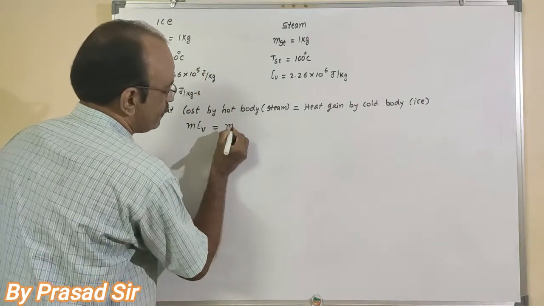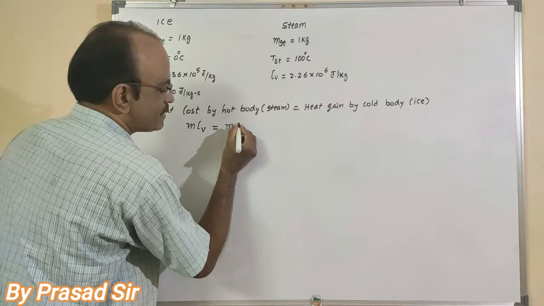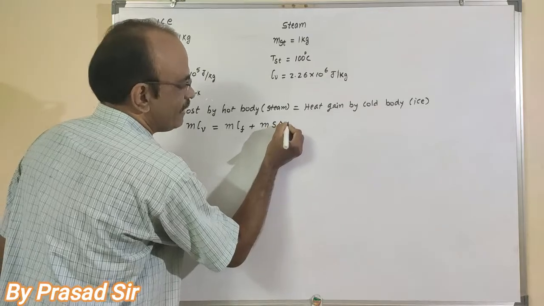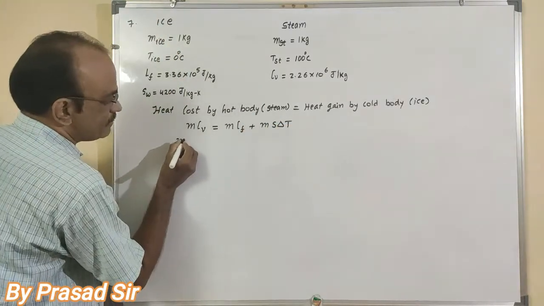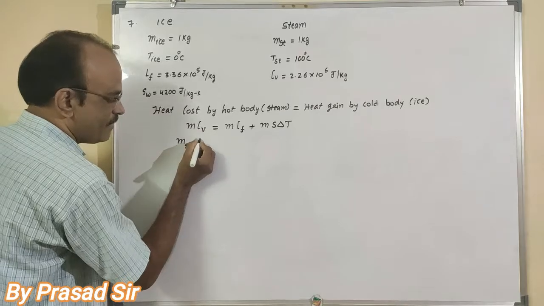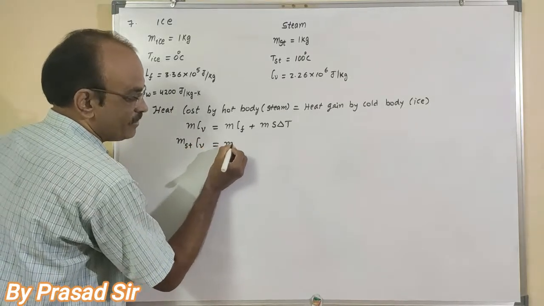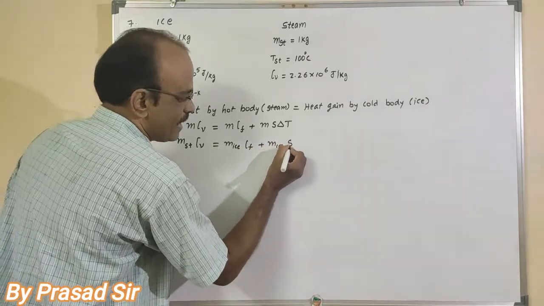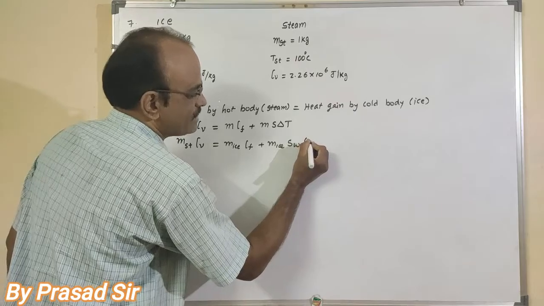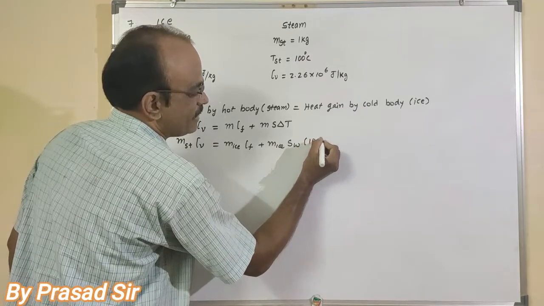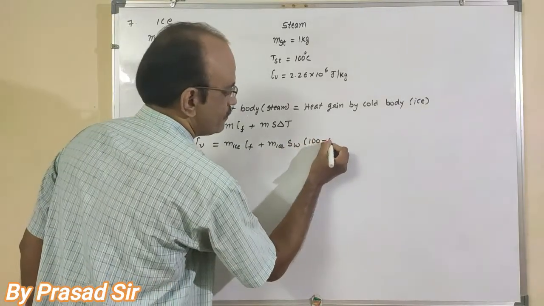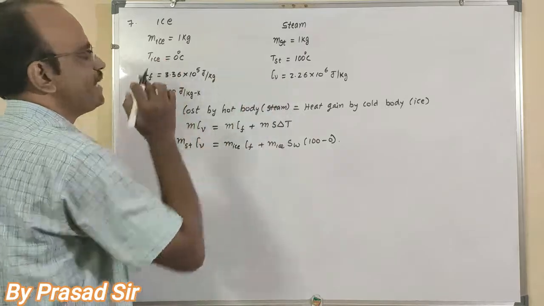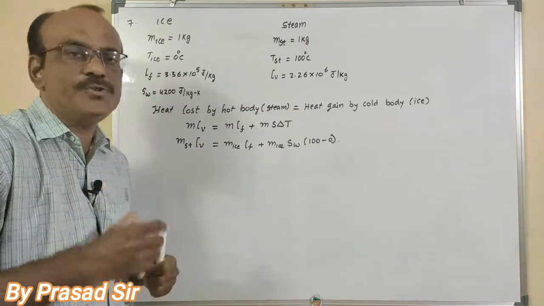So here, mass and latent heat of fusion plus m s delta T. Here, this is mass of steam and latent heat of vaporization, mass of ice and latent heat of fusion, and mass of ice, specific heat of water and rise in temperature, that is 100 degrees minus 0 degrees, temperature of steam minus temperature of ice. Now I am substituting the values.